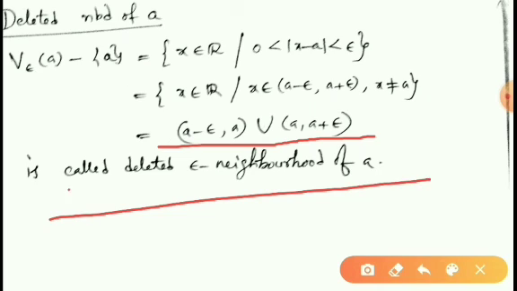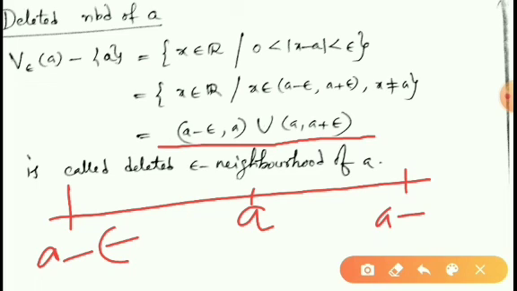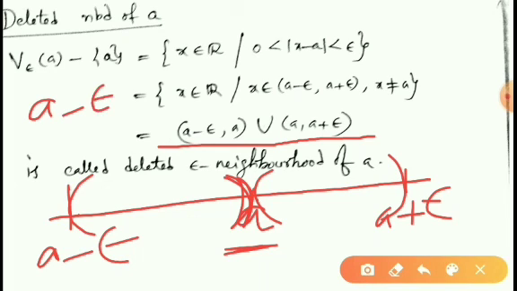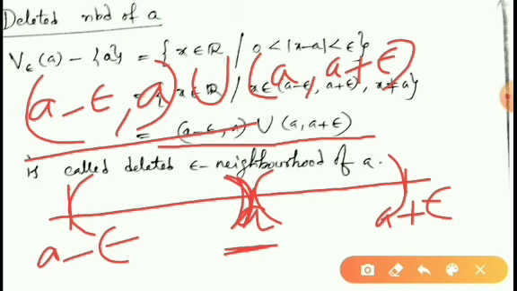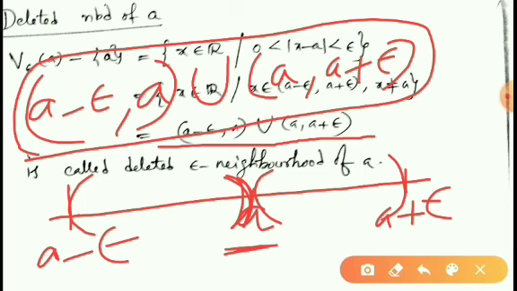That means the deleted neighborhood of A means A minus epsilon, here it is A, and here it is A plus epsilon. All the numbers between A minus epsilon and A, and all the numbers between A and A plus epsilon. So here A is not included, because it is all the numbers in the open interval A minus epsilon, A, union all the real numbers in the open interval A, A plus epsilon. Therefore this is the deleted neighborhood of A.